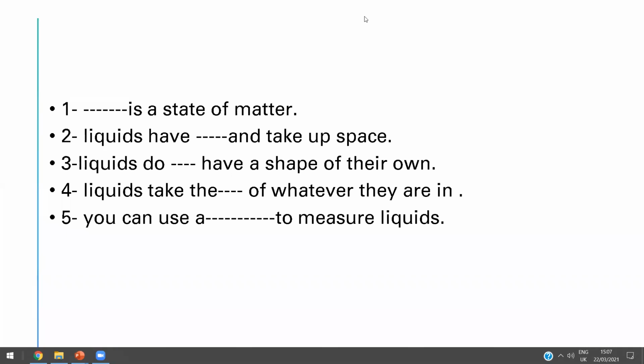Solid. Yes, amazing. Solid has a shape of their own, but which doesn't have a shape of their own? Liquid. Amazing. Liquid doesn't have a shape of their own. Thanks a lot, Salim. Super.